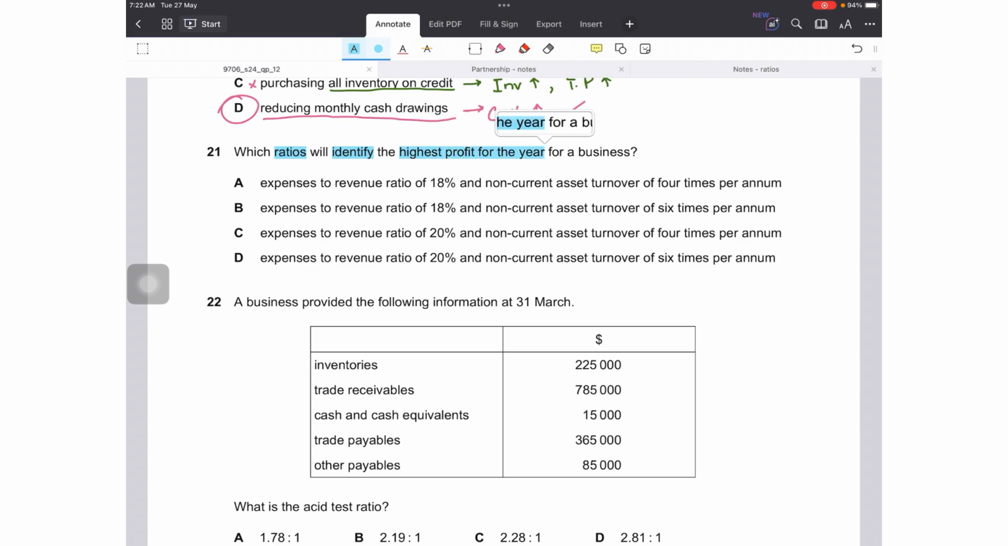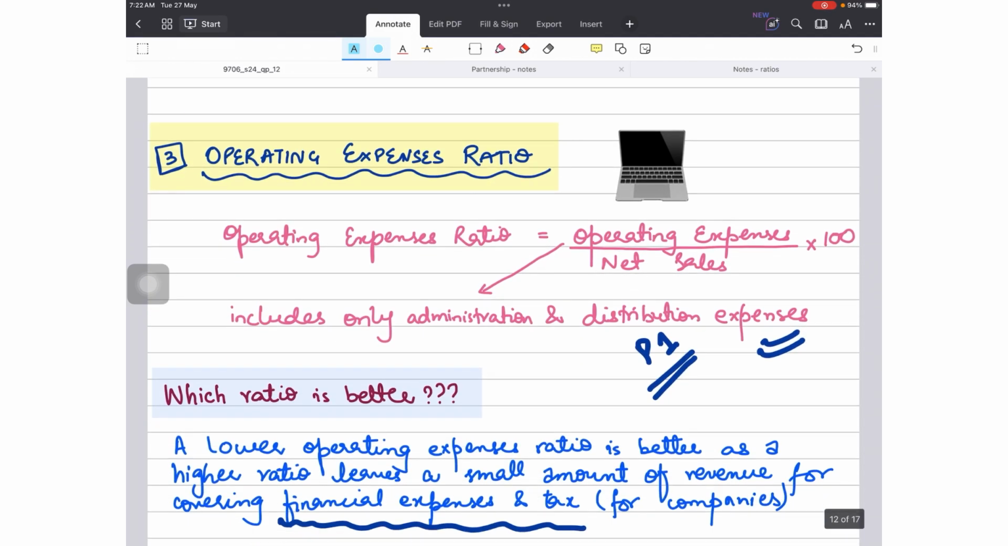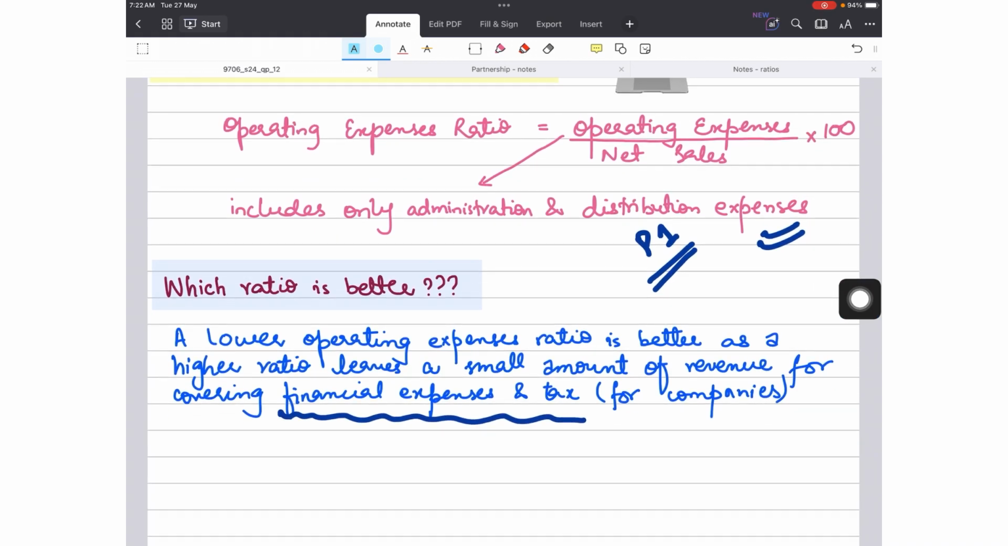Question number 21. Which ratios will identify the highest profit for the year for a business? Okay, so in this question we are talking about two types of ratios: expenses to revenue ratio and non-current assets turnover ratio. Let's quickly have a look at the two, that what is operating expenses or expenses to revenue ratio. It is basically calculated by dividing operating expenses with net sales times 100, so it comes in percentage form.